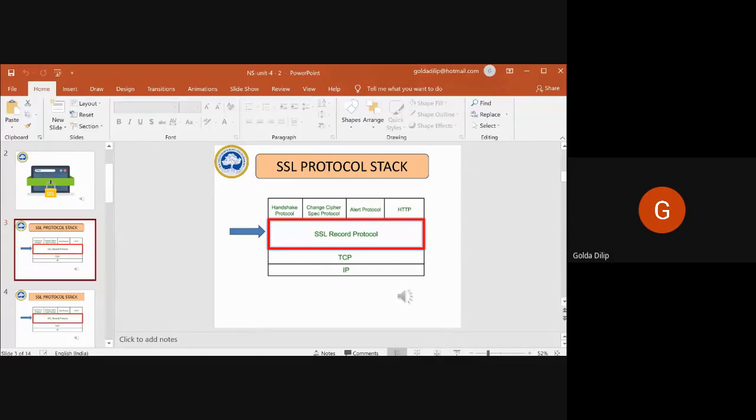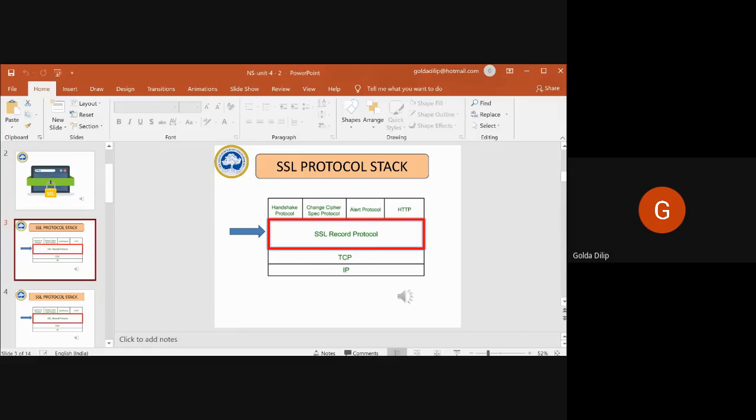I already told you that Secure Socket Layer is designed to make use of the Transmission Control Protocol, so it basically provides a reliable end-to-end security service. And I also told you in the previous slide that when you say SSL, it's not a single protocol. It's a layered protocol.